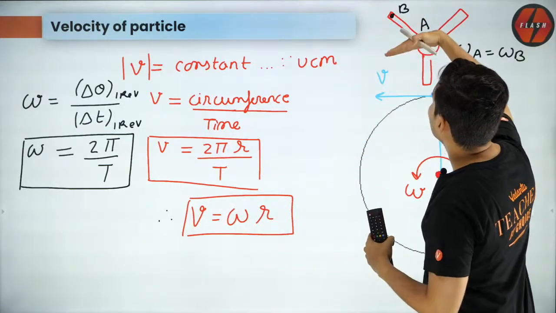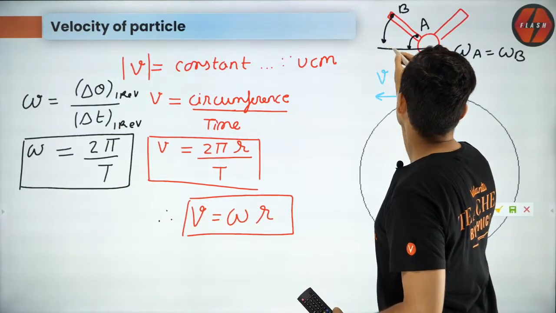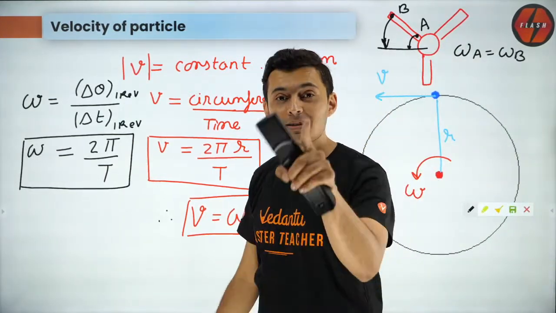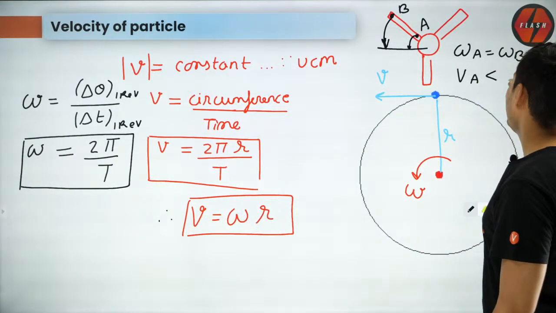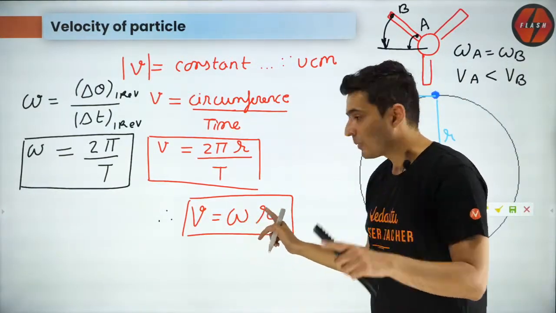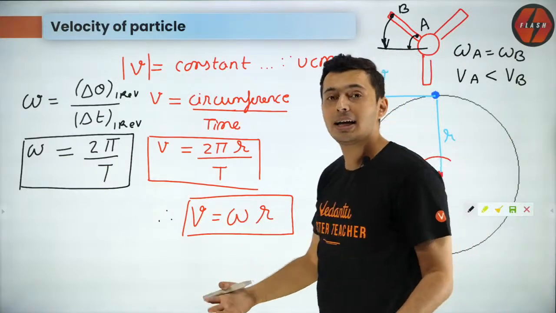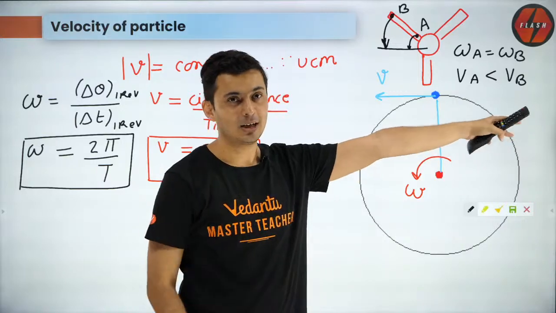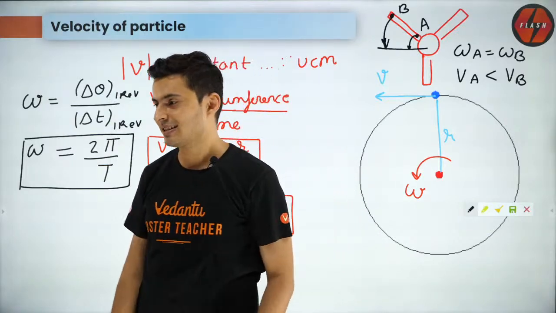They will cover the same angle. B will come here, A will come here. They would have covered the same angle in the same time. Yes, they are equal, but you know what is different? V is different. So velocity of A is less than velocity of B, and you can see because of this, omegas are same, but r is different. r for A is small, r for B is more. So that's why the angular speeds are same, but linear speeds or the actual velocities are different. The one which is far away will have to go in a big circle, so the speed is more. I hope this made sense.